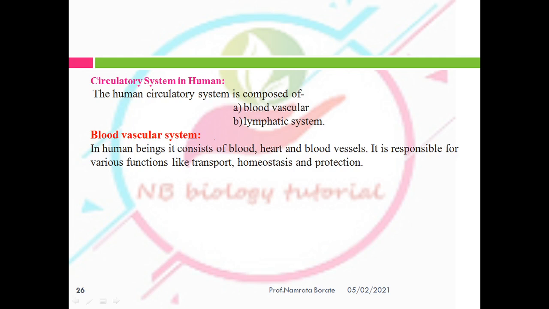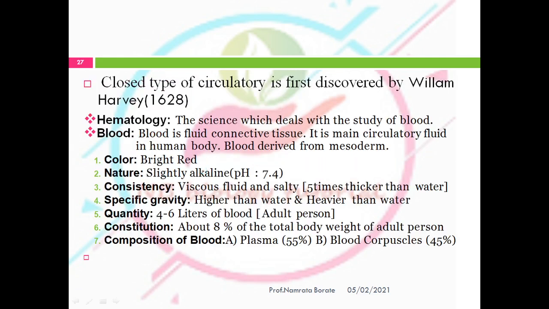The blood vascular system in human beings consists of the blood, heart, and blood vessels. It is responsible for various functions like transport, homeostasis and protection. In this blood vascular system, there are two types, which we studied in the last video: the open type of circulatory system and the second one, the closed type of circulatory system.